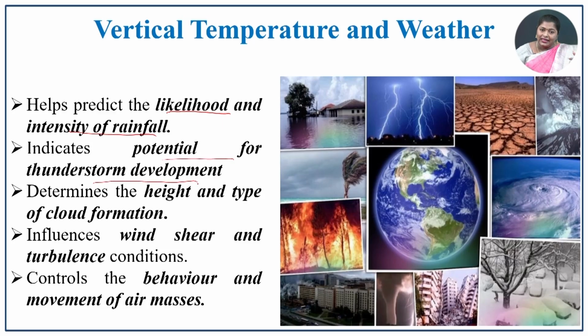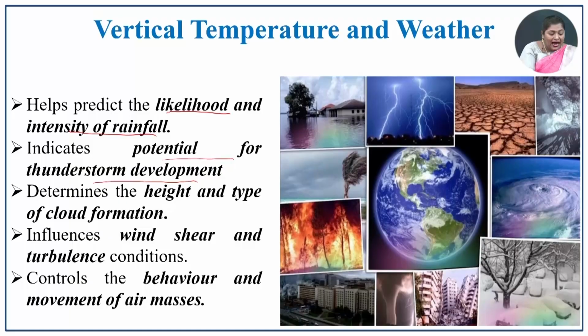So, in the previous slide we explained in detail about thunderstorm development, and it also determines the height and type of the cloud formation. So, what are all the factors which lead to the cloud formation? This is mainly because of vertical temperature.